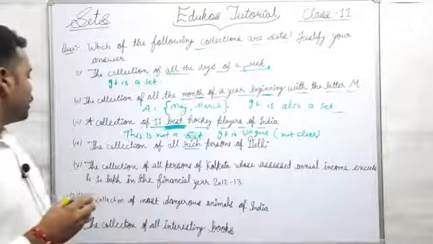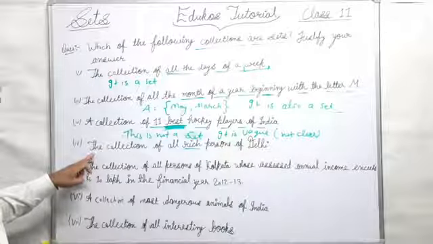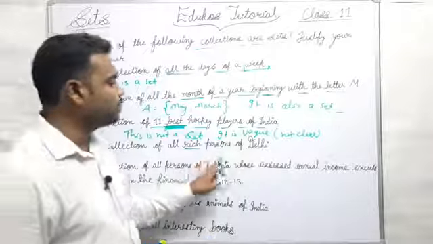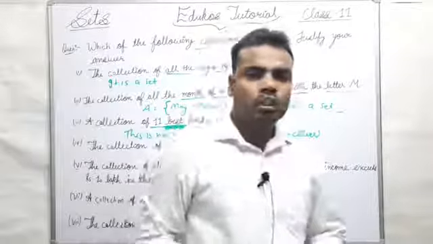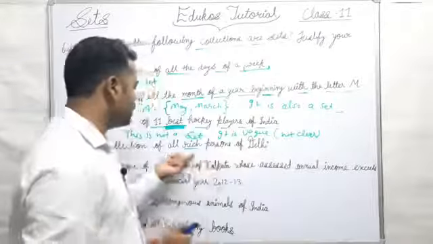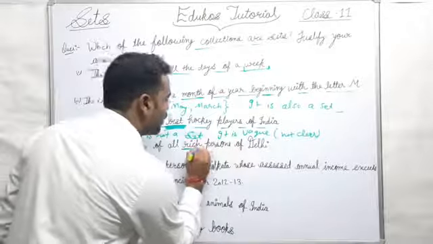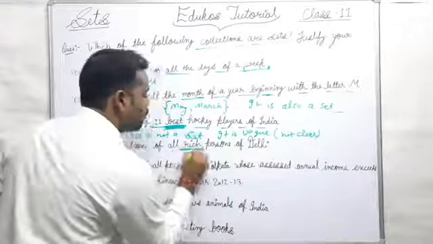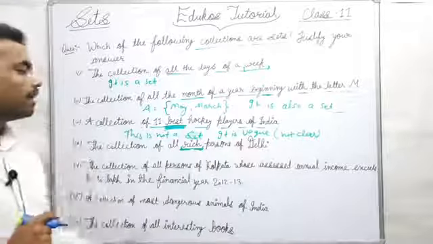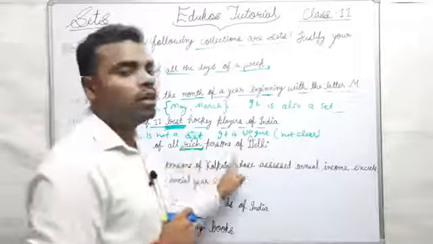Okay, the fourth one: the collection of all rich persons of Delhi. There are too many rich persons. What is our calculation for saying a person is rich or not?